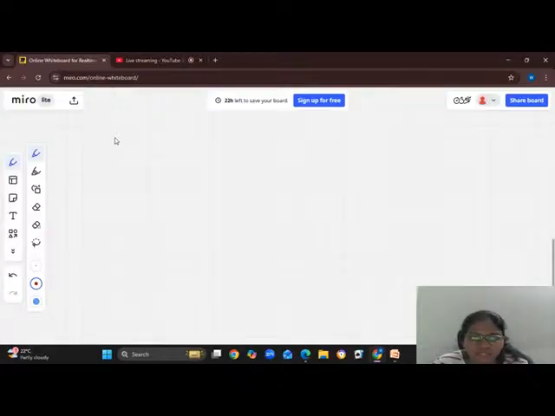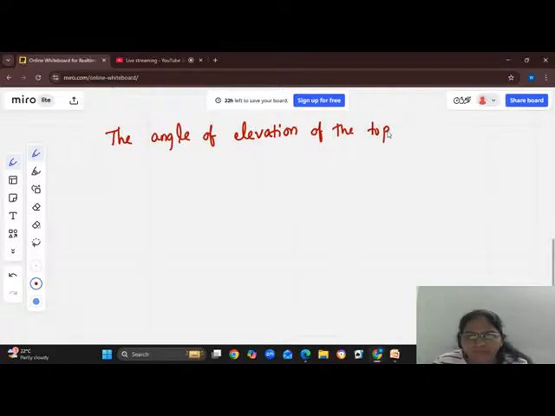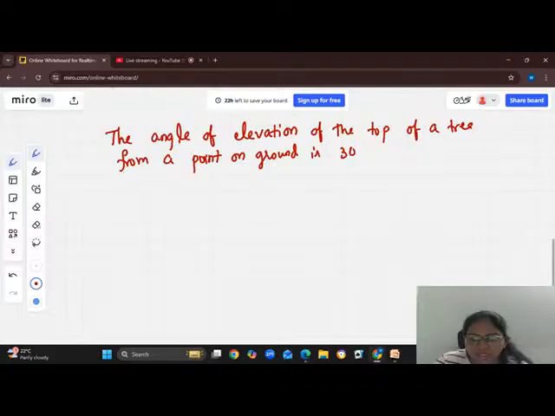My question is here. The angle of elevation of the top of a tree from a point on the ground is 30 meters away from the foot of the building.